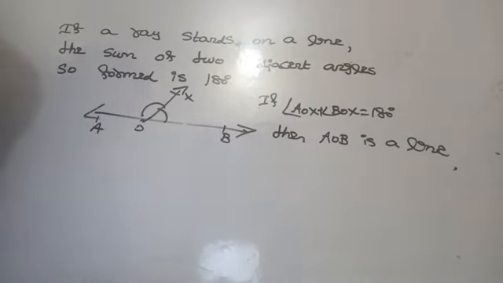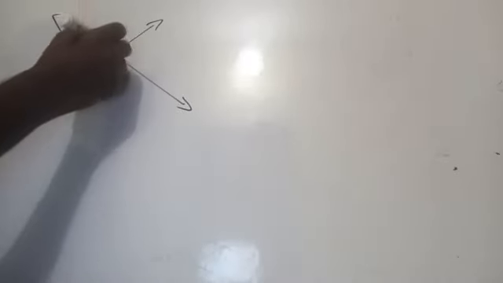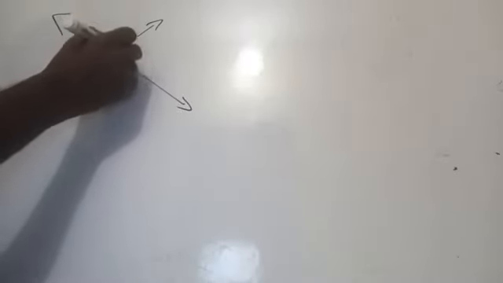Yes. Then, if two lines intersect at a point, then the two pairs of vertically opposite angles are equal.